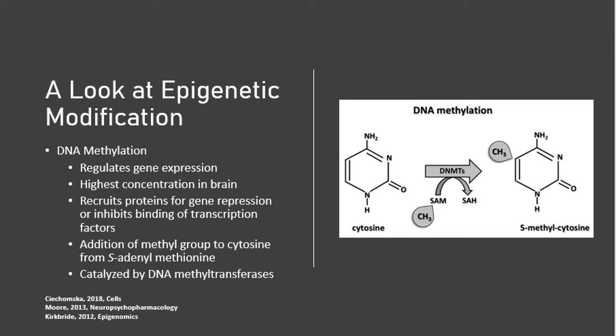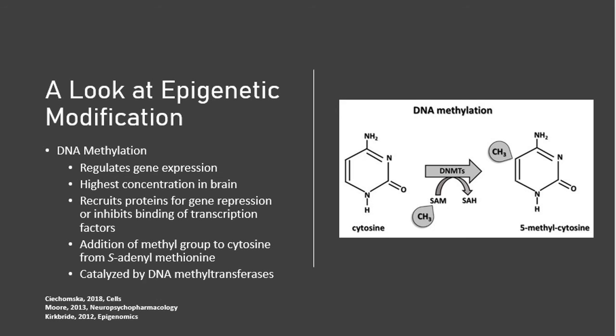So what happens is we have cytosine, which is one of the 4 bases on our DNA. There's cytosine, guanine, thymine, and adenine, but cytosine is what we're talking about. And cytosine has the addition of a methyl group, hence DNA methylation. The addition of this methyl group comes from S-adenosylmethionine. Don't know if I'm saying that right, it's okay. And this is often just shortened to SAM. It's also catalyzed by DNA methyltransferases, so DNMTs.